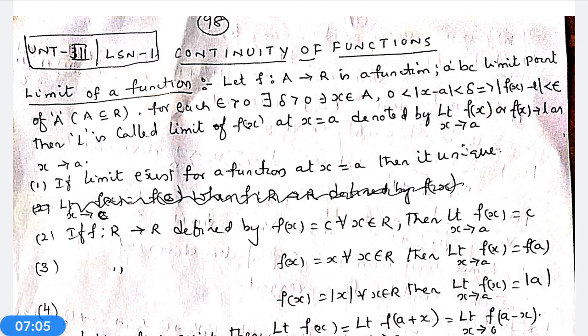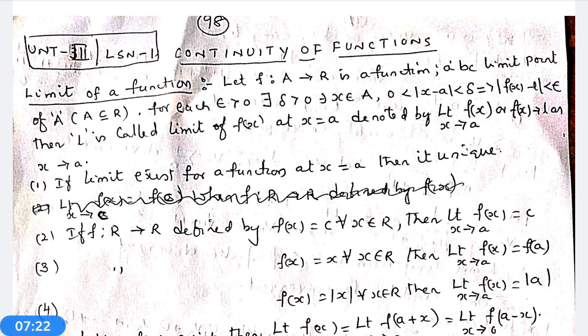This is the property for existence of limit. If the limit exists, then the value of the limit is unique. Limit points may be many, but the limit, if it exists, must be unique.